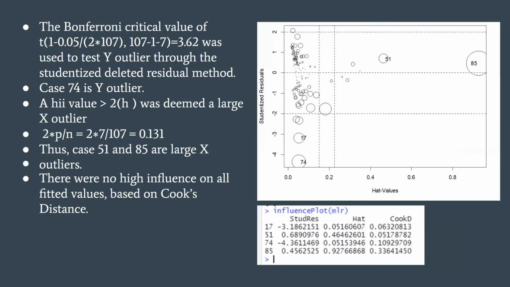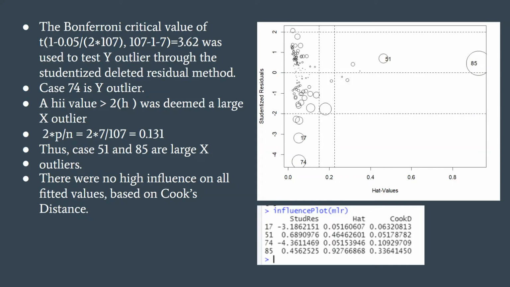Calling the influence plot function in R, we have a summary of the largest outliers, and the plot demonstrates higher influence points as larger area. In the first column of the table, we can see the studentized deleted residuals of these points. Using the Bonferroni critical value of 1 minus alpha divided by 2n, with n minus 1 minus p degrees of freedom, we have that values with a studentized deleted residual larger than 3.62 are Y outliers. Thus, only case 74 is a Y outlier.